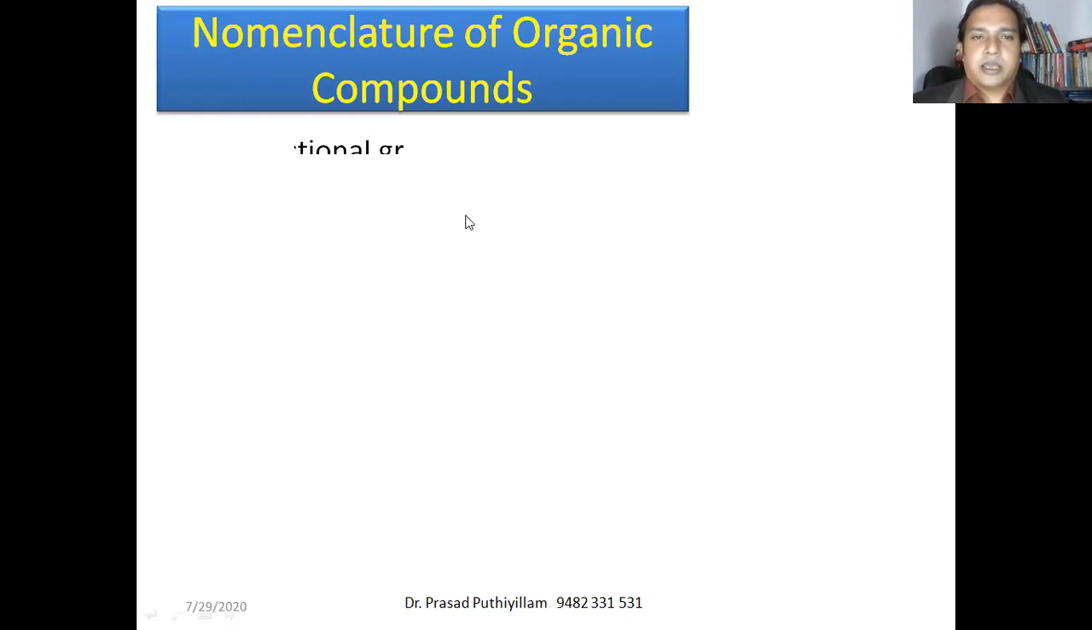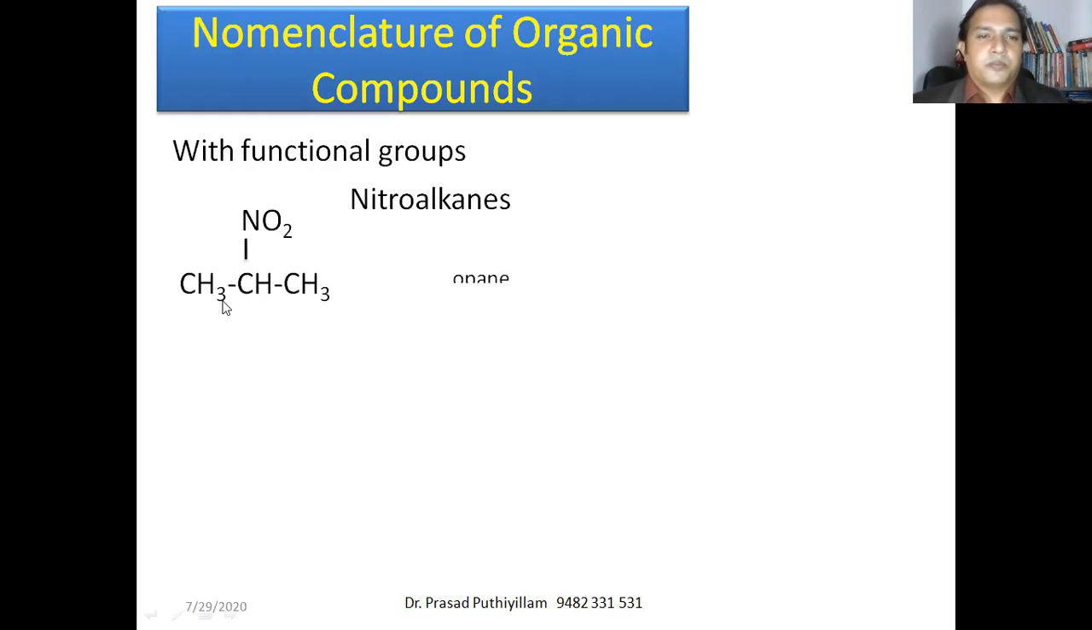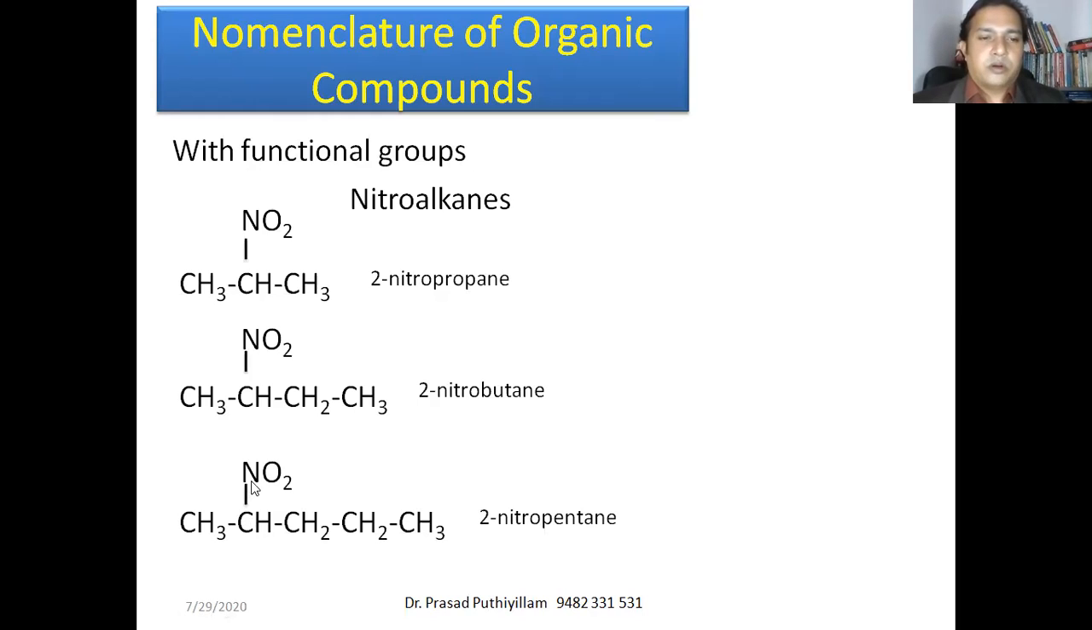Nitroalkanes: nitro means the NO2 group. The second carbon atom has a nitro group, therefore it is 2-nitropropane. Here, similar to the previous slide where bromine was present, it is replaced with NO2. Therefore, it is 2-nitrobutane. Nitro is the prefix used when an NO2 group is present in a molecule. So this is 2-nitrobutane. This is 2-nitropentane.